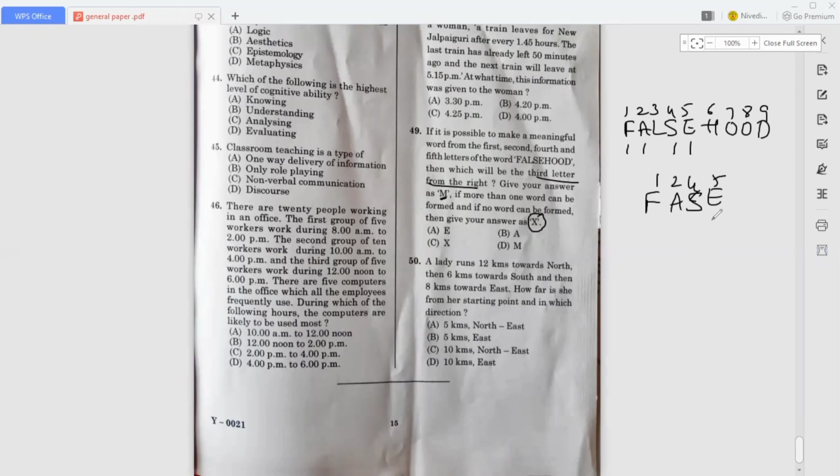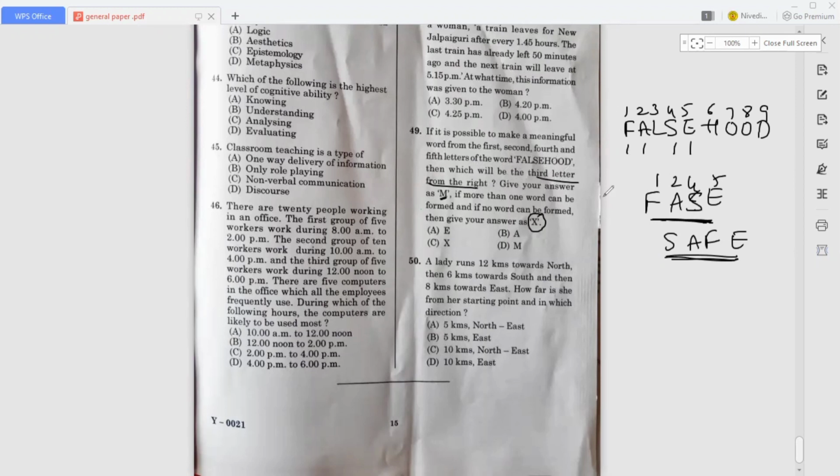Okay, so here we have to form one word by using these letters. It is not to be more than one word. So from FACE, we form something like SAFE, right? So we form the word SAFE. And again they will ask which will be the third letter from the right.